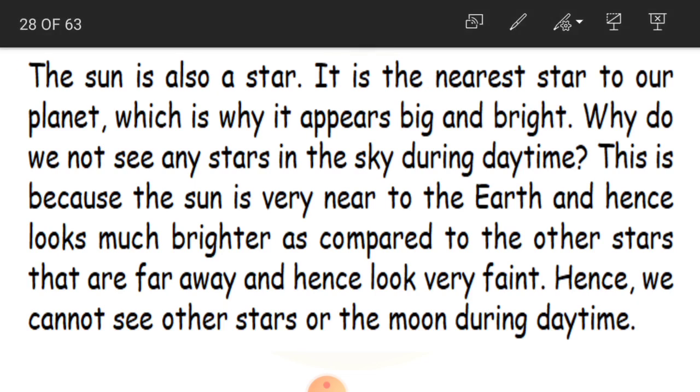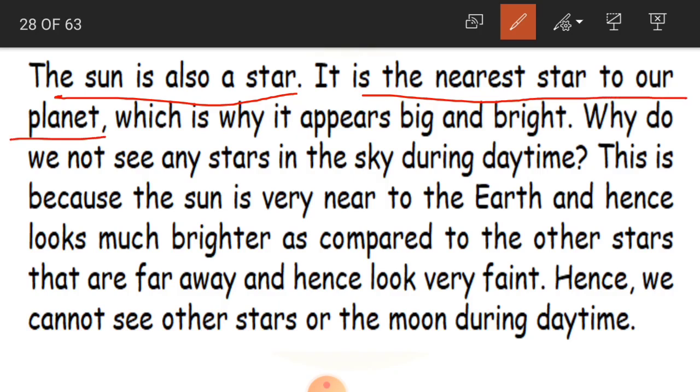And the sun is also a star. It is the nearest star to our planet, which is why it appears big and bright. We are able to see the sun very clearly and in a big size when compared to the stars in the night, children. Why? Because the sun is nearer to our planet when compared to the other stars. So that is why it appears big and bright to us.